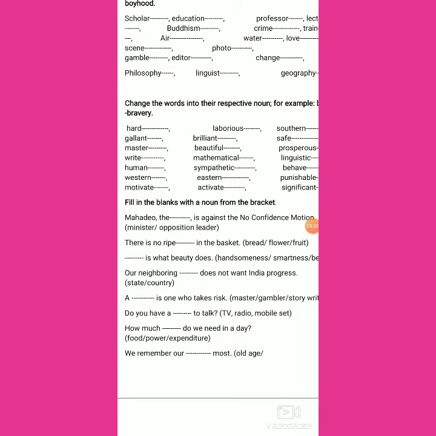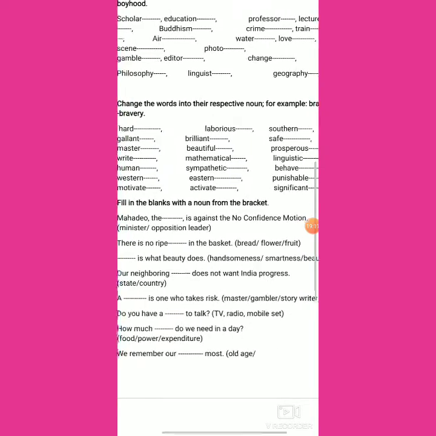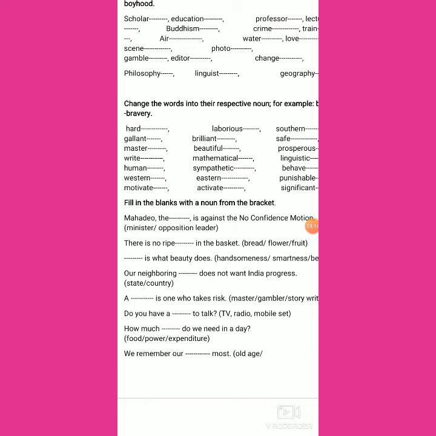Mahadev, the dash, is against the no confidence motion. So, a no confidence motion, if it is produced by the opposition party, then the government or minister is opposing it. It is political, just a thing that we should understand. A no confidence motion is produced in the house by the opposition leader, and the person who is against it is the government. So from the context it implies that Mahadev is the minister. So we can say Mahadev the minister is against the no confidence motion.